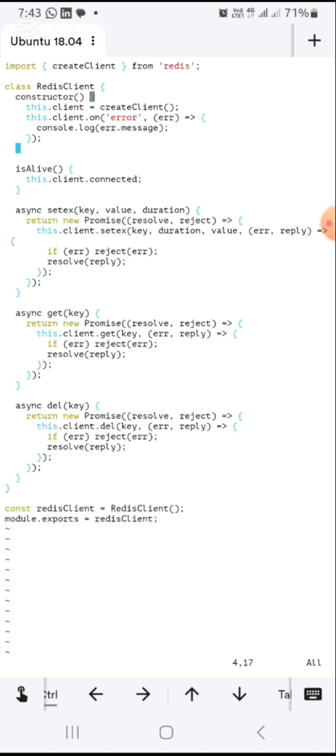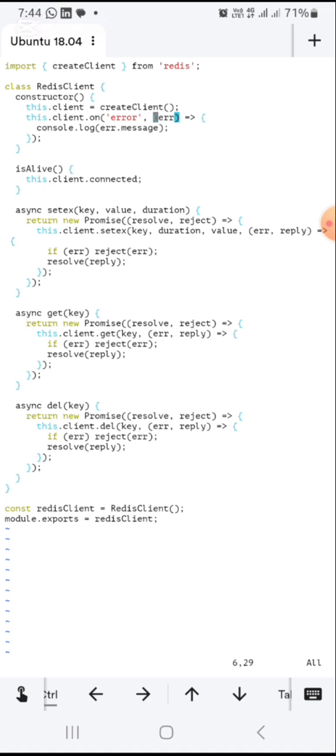In the constructor, created the property client, so this.client, then use createClient that I imported at the top.